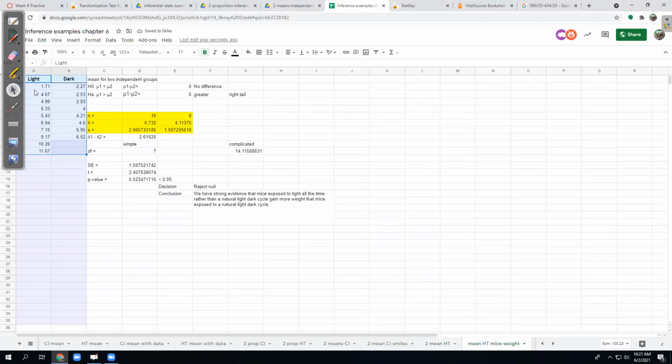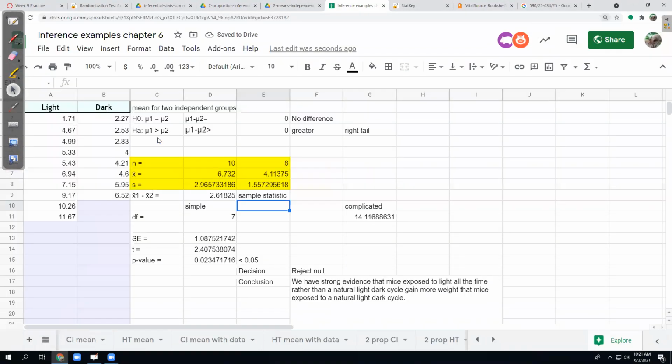All right. Once you get your data in there, then the spreadsheet's set up to count each data set, to find the mean of each data set, to find the standard deviation of each data set. And then down here, it gives me my x bar 1 minus x bar 2, which I usually call the sample statistic. Can you zoom the screen a little bit? Yes. Like that. How's that look? Better? Yes, thank you.